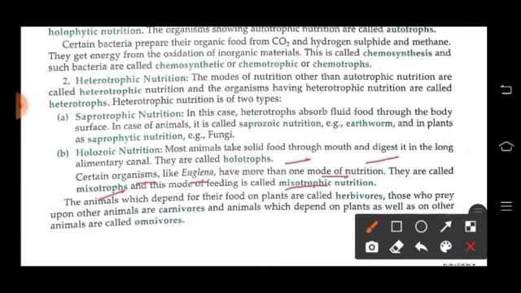So the animals which depend on plants for food are called herbivores. Those who prey upon other animals are termed carnivores. And animals which depend on plants as well as on other animals are called omnivores.